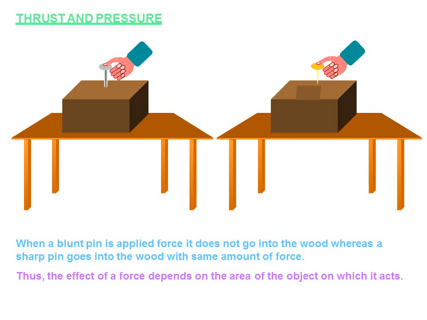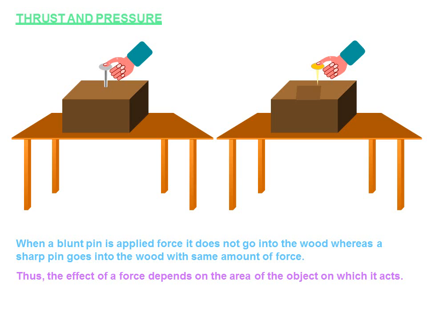We will be discussing this with a pin. When a blunt pin is applied force, it does not go into the hood, whereas a sharp pin goes into the hood with the same amount of force. That means it depends upon the pressure.